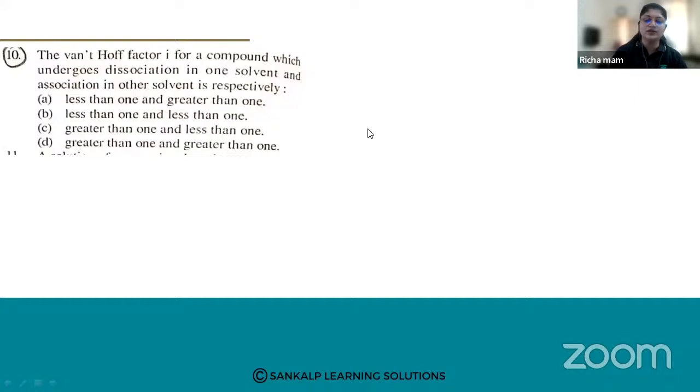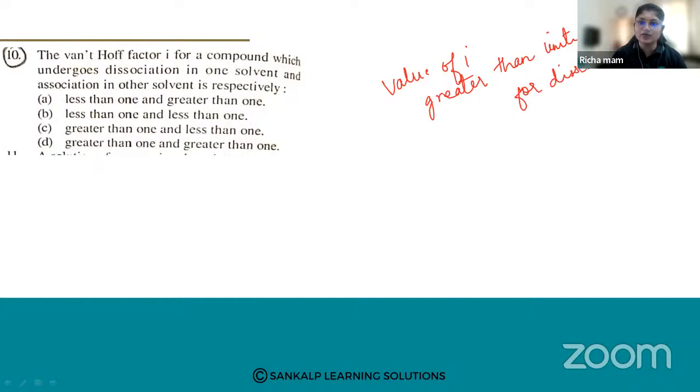Whenever you are studying the value of i, remember this point: the value of i is greater than unity for dissociation, and it is less than 1 for association. Remember this, it is very important. From the Van 't Hoff factor, only this part is important. So what will be the answer?